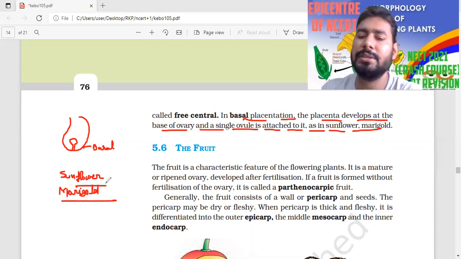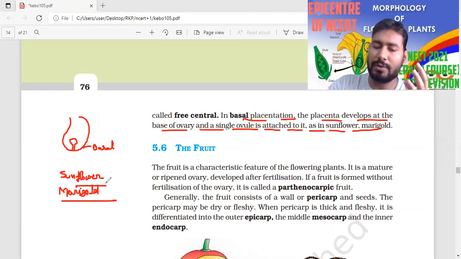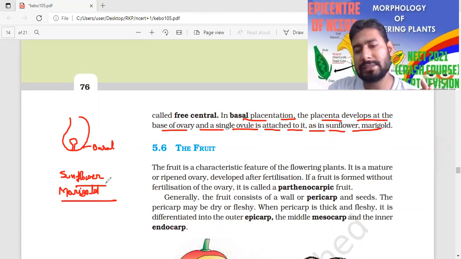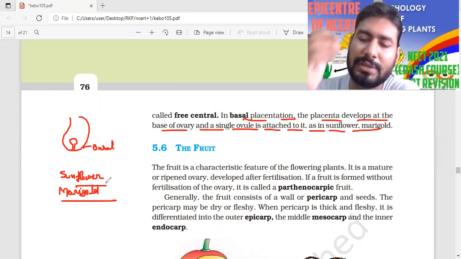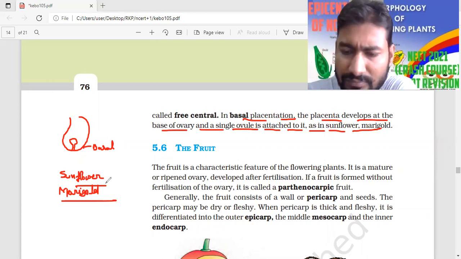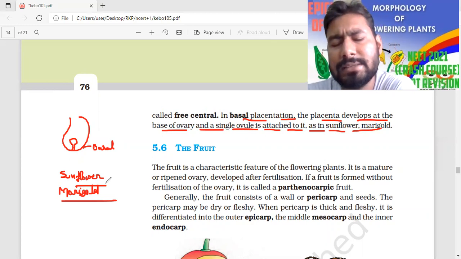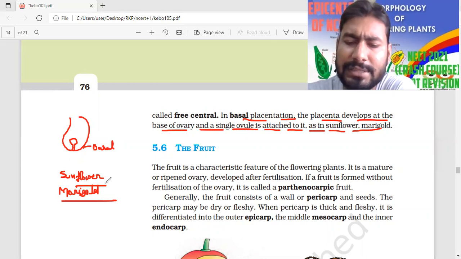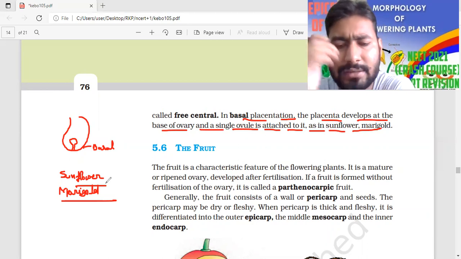So overall, this is the story about placentation. I told five different types. I'm going to recall again because the sequence should be learned. First one is marginal, second is the axile placentation, third is the parietal, fourth is the precentral, and last one is the basal.